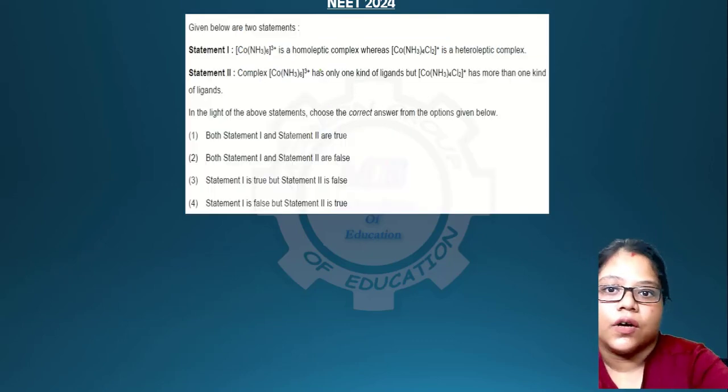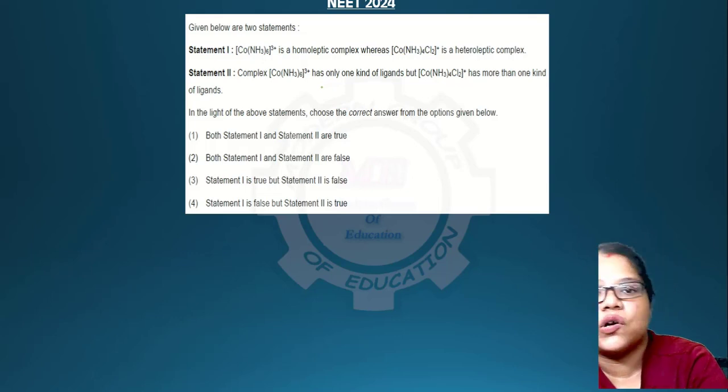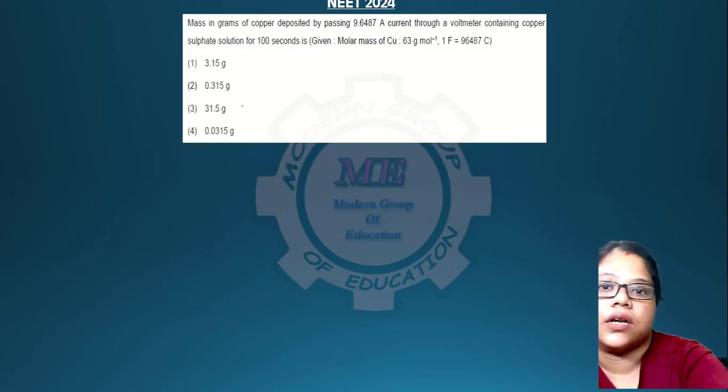Okay, answer 1. So there is a question about homoleptic ligands. You know, homoleptic complexes are complexes where all the ligands are the same, and heteroleptic are complexes where there are different types of ligands, and these are being discussed over here. So both the statements are correct, and this is your answer 1.